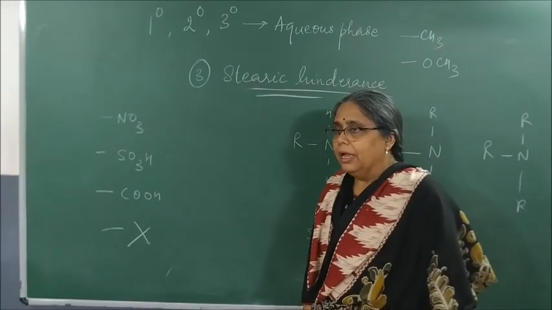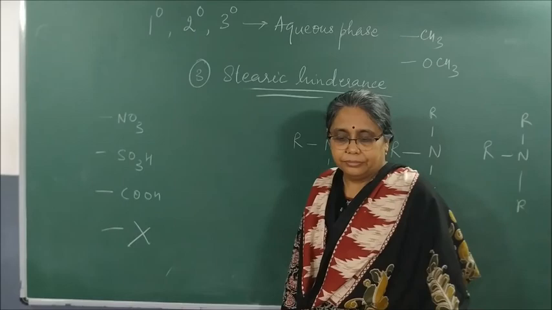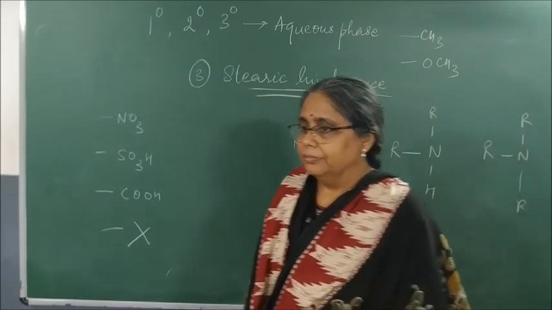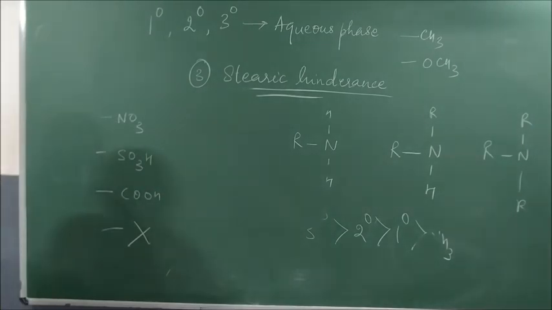Halogen. They decrease the basic strength. So this finishes the entire chapter of amines.